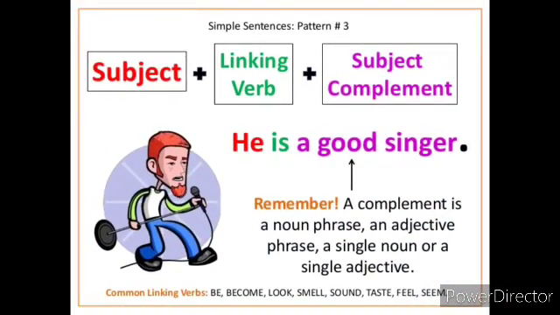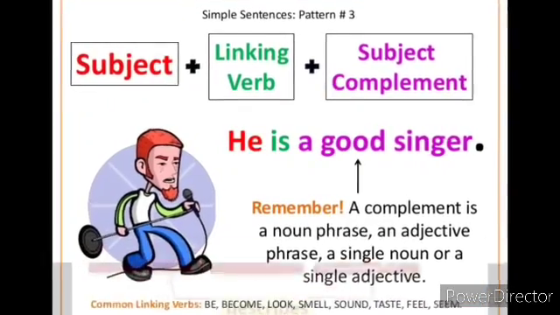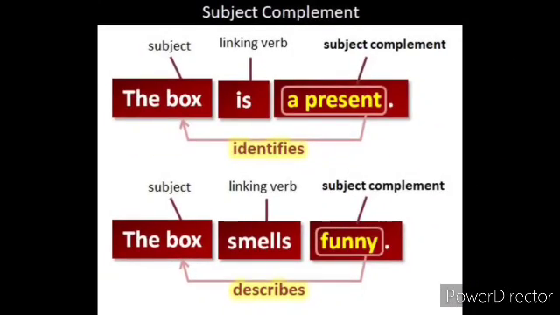Then look at another example. He is a good singer. So he is the subject here. Is is a linking verb. Good singer is the subject complement. So remember, a complement can be a noun phrase or an adjective phrase, a single noun or a single adjective. Here is one more example for subject complement.